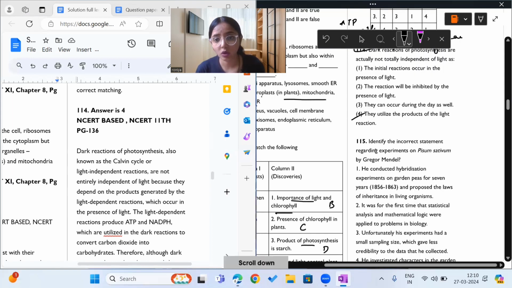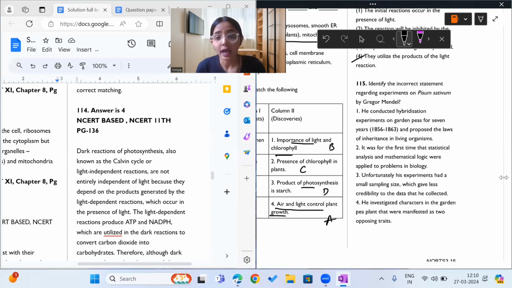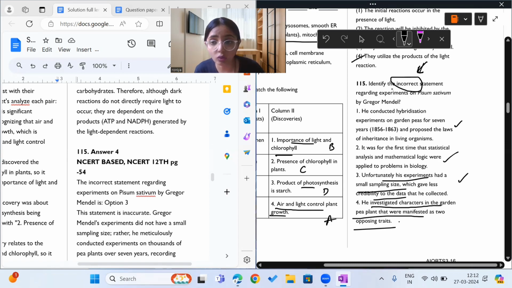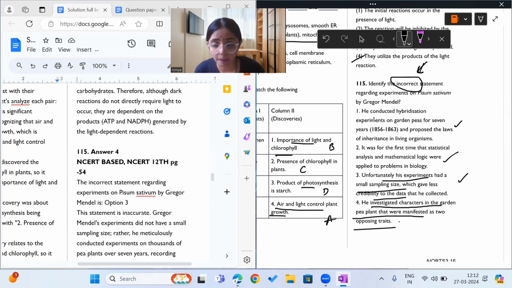Moving on to question 115. What does it say? It says identify the incorrect statement. We have to identify the incorrect statement. See, I have highlighted it for you. So among these, what are the incorrect statements? The incorrect statement, let us read.